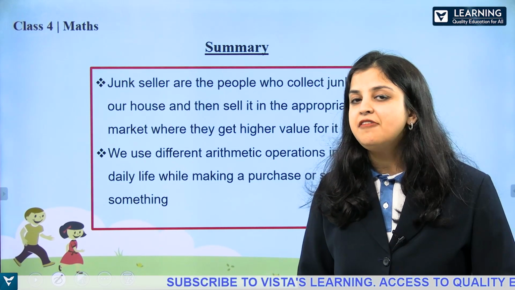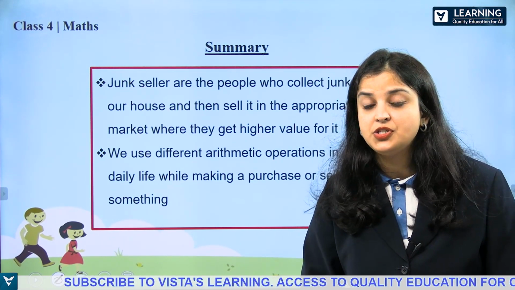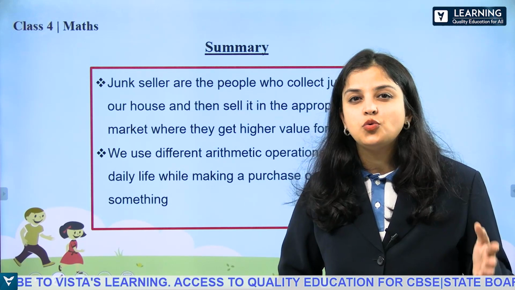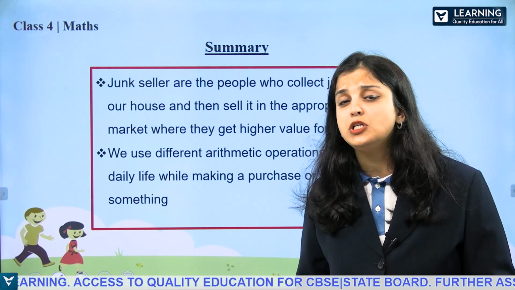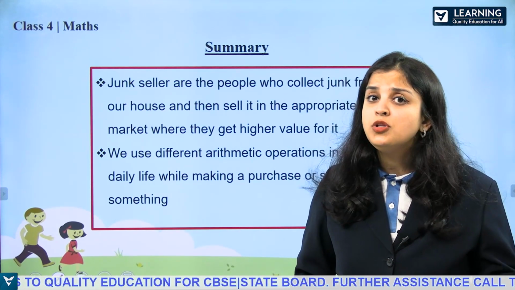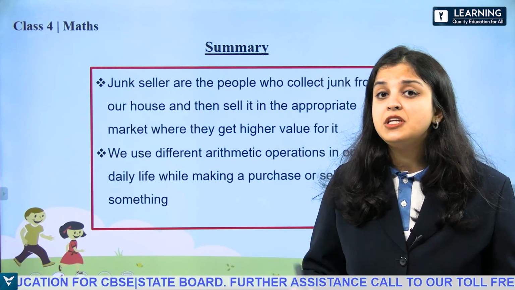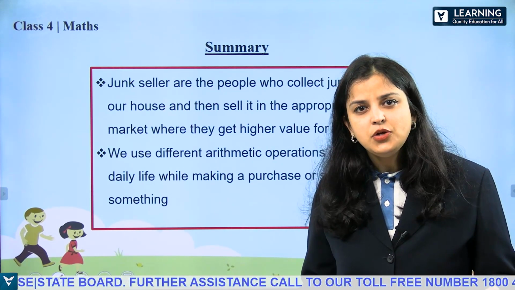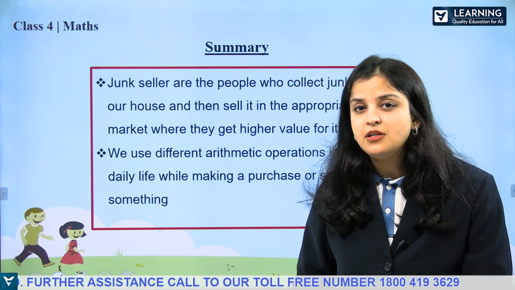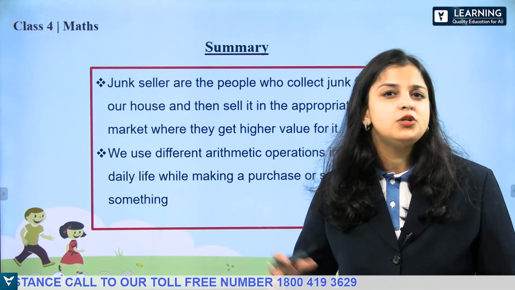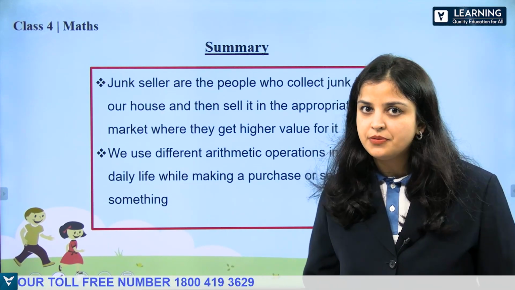In some situations, we need to do addition. In some situations, we need to do subtraction. When we know the value of 1 unit and we need to find value of many units, then we do multiplication. When we want to share something into equal groups, we do division.